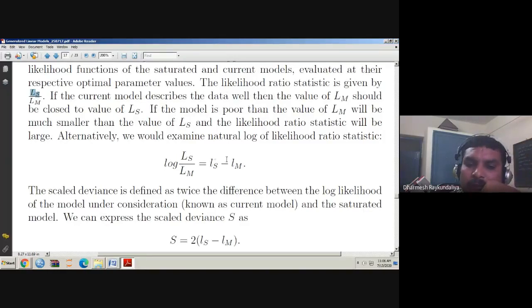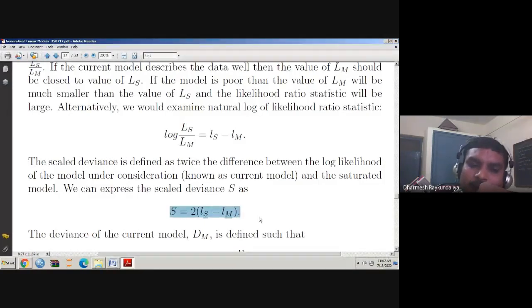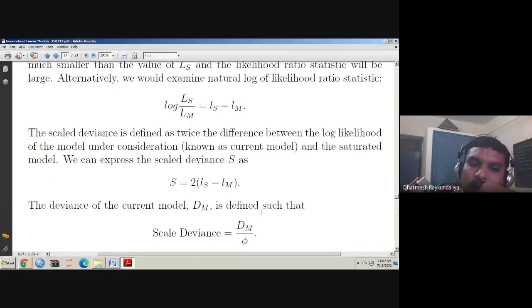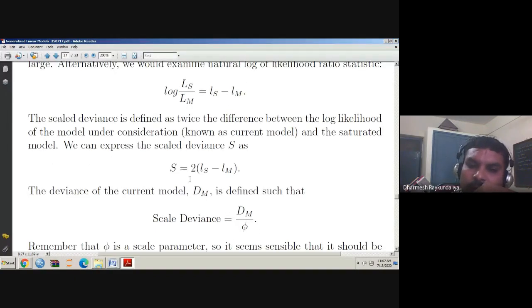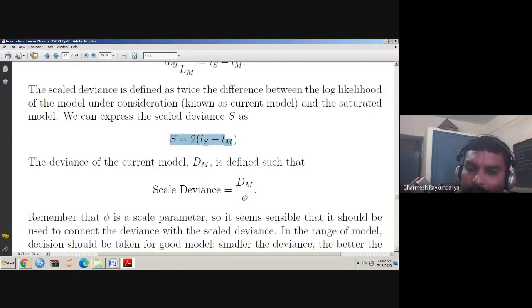So this is called the deviance, but actually we are using the scaled deviance. Scaled deviance is defined as twice the difference between the log likelihood of the saturated model and the model under consideration, that is the current model, and we denote it by capital S. And if you find the deviance, just divide Dm by phi, and you get the scaled deviance. Both give the same, but remember that we are not interested in phi, because we are not interested in the scale parameter.